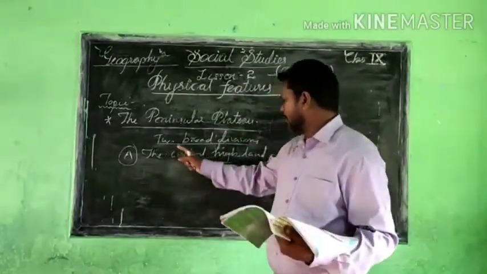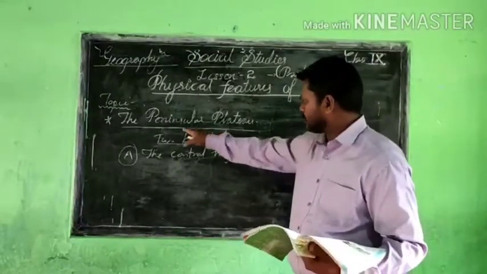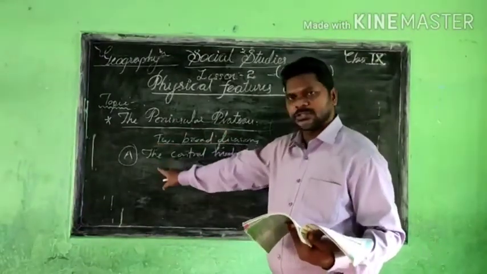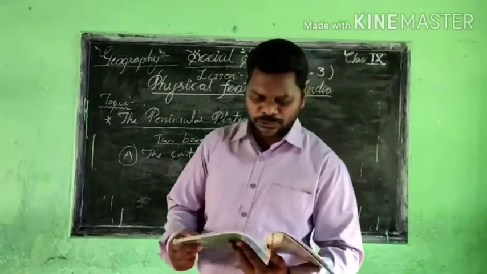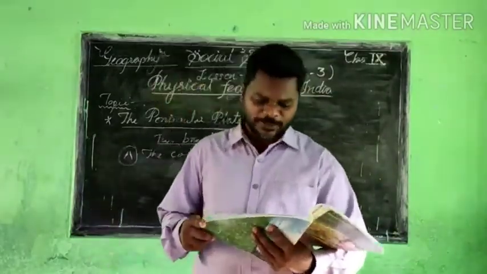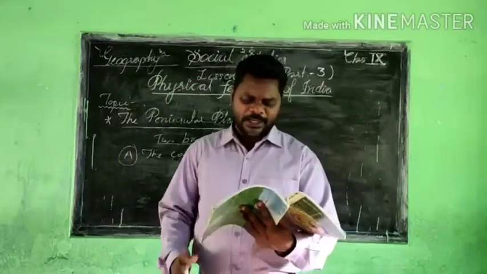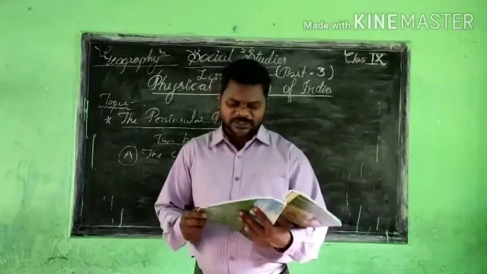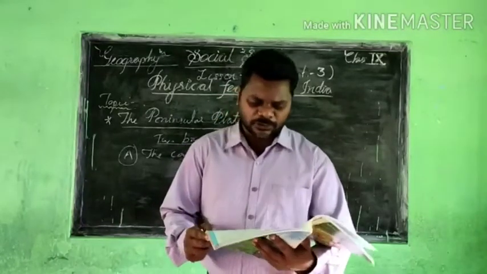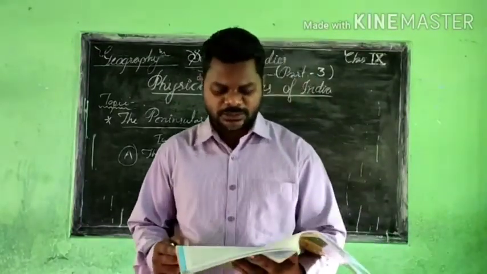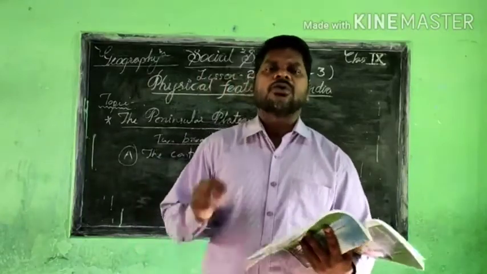We are learning about two broad divisions of the Peninsular Plateau, and the first broad division is called the Central Highland. I already said the location, and you also read carefully from the text, and you will get a clear picture. Namely, the Chambal, the Sindh, the Betwa, and the Ken flow from southwest to northeast.